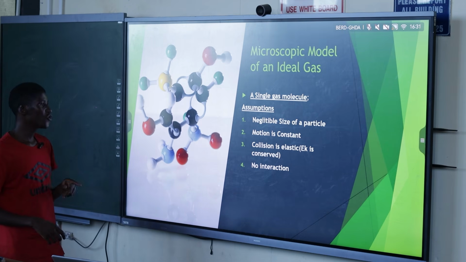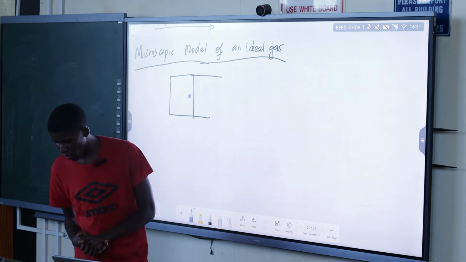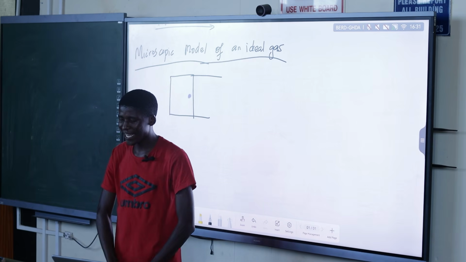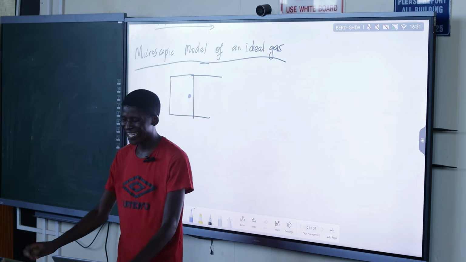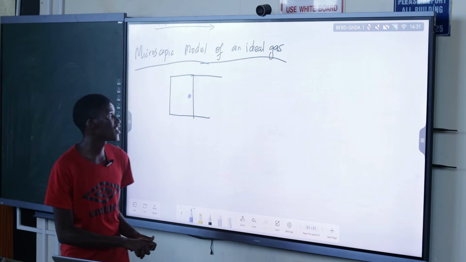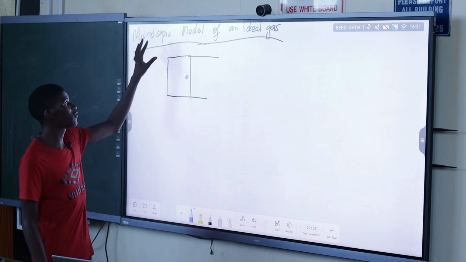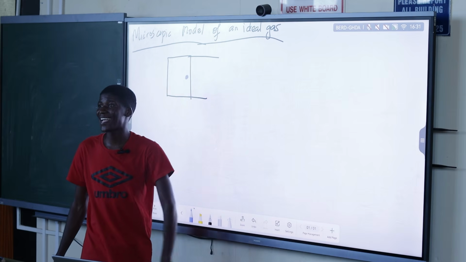Okay, so using such assumptions, we now need to do a couple of derivations, and we need to look at the classical way of defining pressure. So define pressure as what? Because what is the whole aim of doing this microscopic model of an ideal gas?